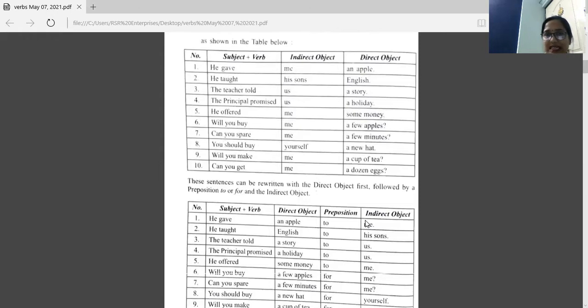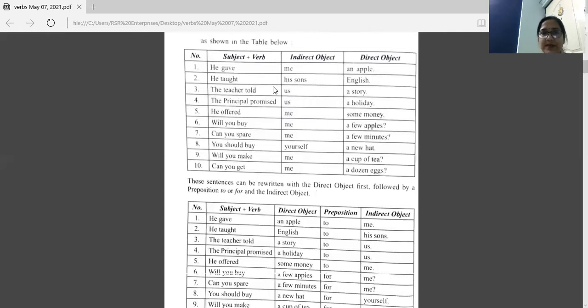Few examples we studied yesterday. He gave me an apple. Apple is an object here, a thing given there. Me, person. So me is indirect object and apple is direct object. Gave what? An apple. So that is direct object. To whom it was given? Me. So me is indirect object. He taught his sons English. Taught what? That is English. So this is direct object. To whom it was taught? His sons. So this is indirect object.